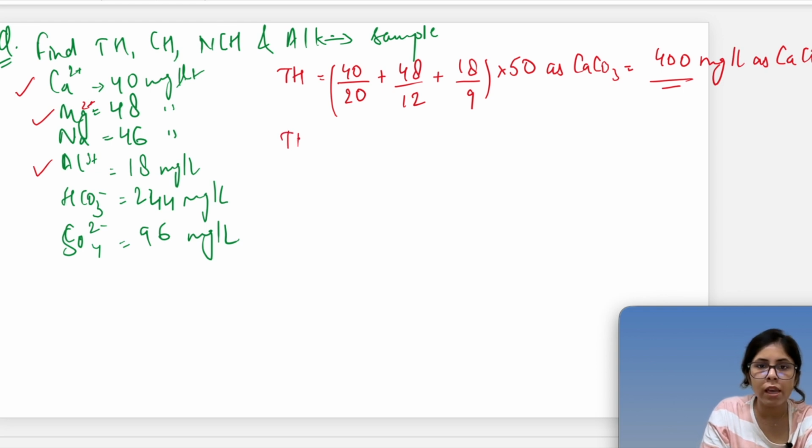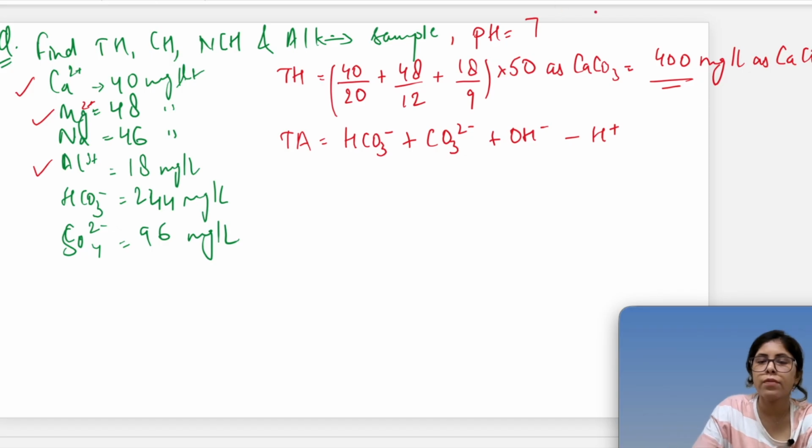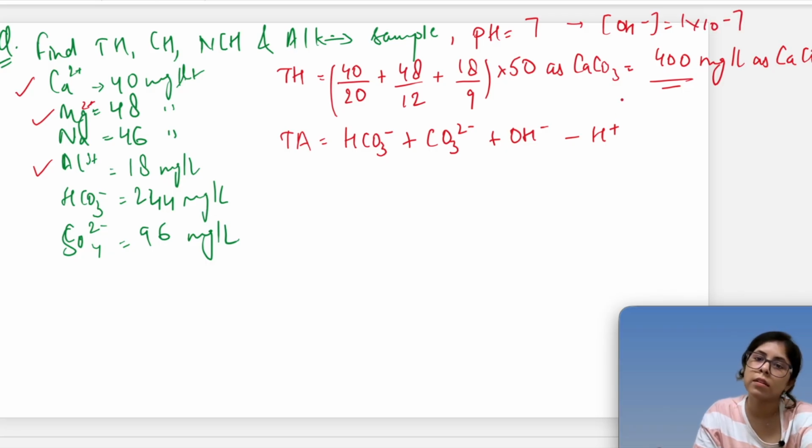Now, total alkalinity will be due to HCO3 minus, CO3 2 minus, OH minus, and H plus, right? In this sample, the pH is also given as 7. If the pH is 7, then OH minus concentration will be 1 into 10 to the power minus 7.